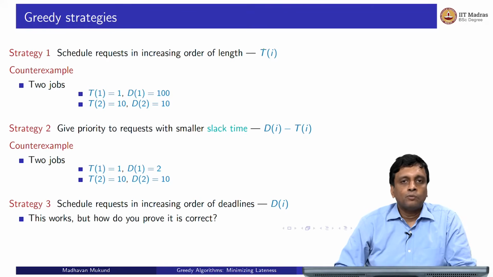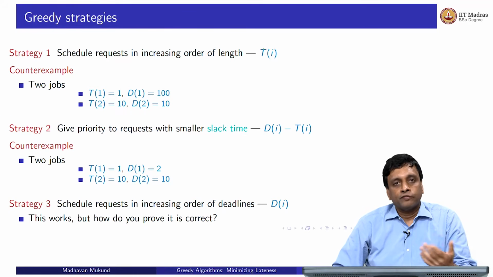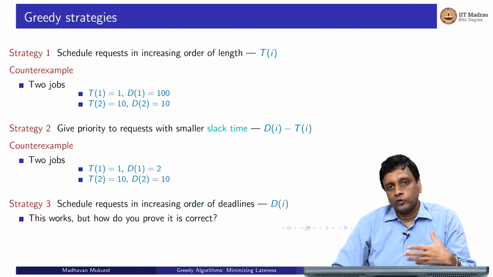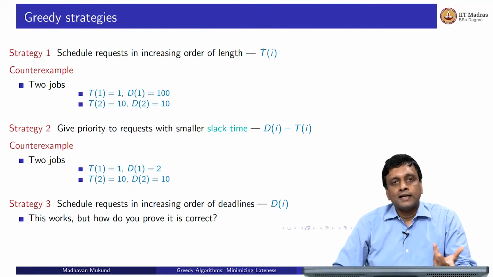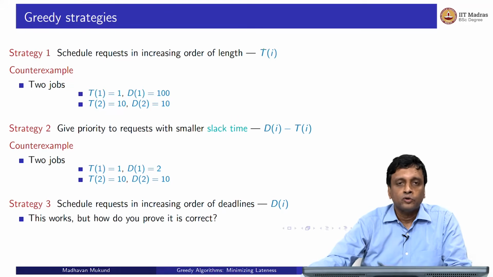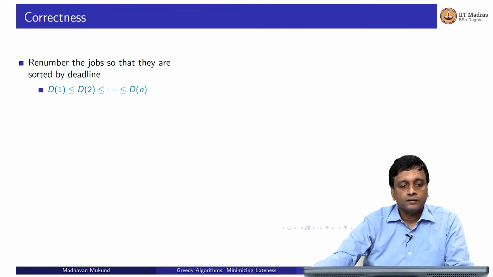Now, if you have a lot of commitments, this is one way to process your list of to-do things. Which are the things which I have to do by tomorrow, which are the things I have to do by the day after tomorrow, and so on. So it is sort of natural, but why it is more or less natural than the others is not clear. And why should it work? Well, it does work, and our goal is to prove that it works.